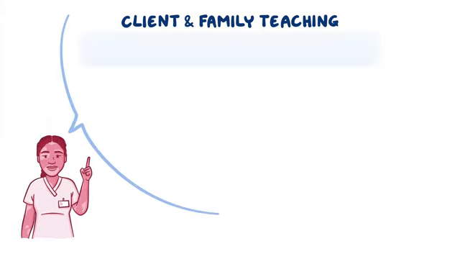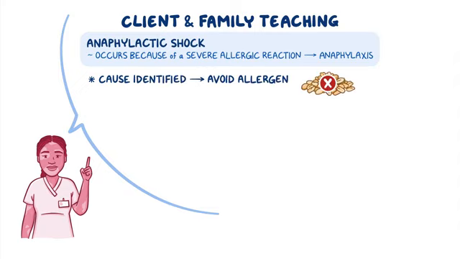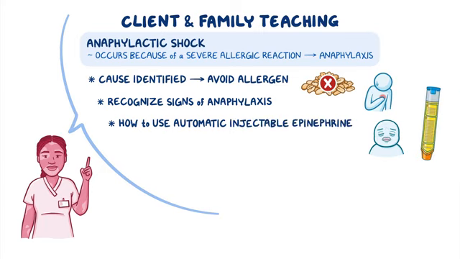Alright, let's move on to client and family teaching. First, teach your client that anaphylactic shock is a life-threatening condition that occurs because of a severe allergic reaction called anaphylaxis. Now, if the cause of your client's anaphylactic reaction was identified, stress the importance of avoiding the allergen that caused the reaction. Then, teach them how to recognize signs of anaphylaxis and demonstrate how to use their prescribed automatic injectable epinephrine device. Be sure to provide enough time for them to practice using the injector device and to ask questions. Ensure other family members know how to use it as well.